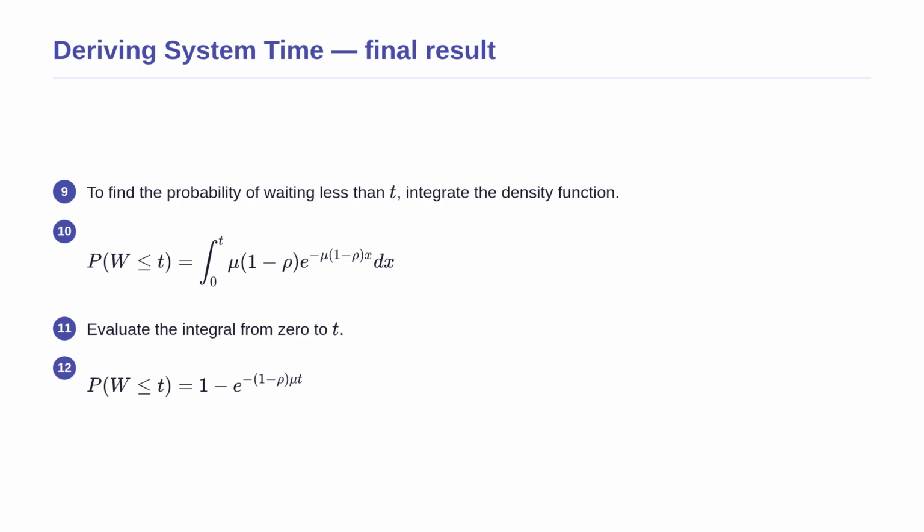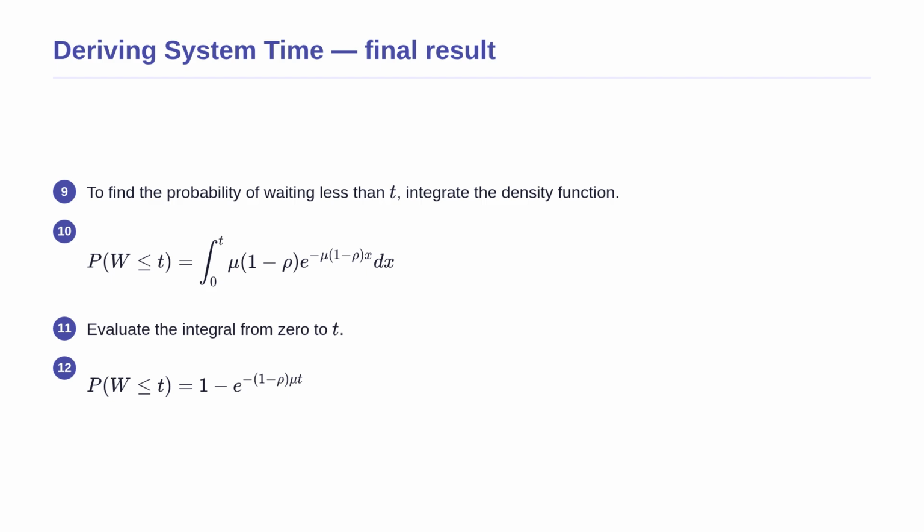Finally, in real-life applications, we rarely ask for the probability of waiting exactly t seconds. Instead, we want to know the probability of waiting less than or equal to t seconds. To find this cumulative distribution function, we must integrate our density function with respect to a dummy variable x from a starting time of 0 up to our target time t.